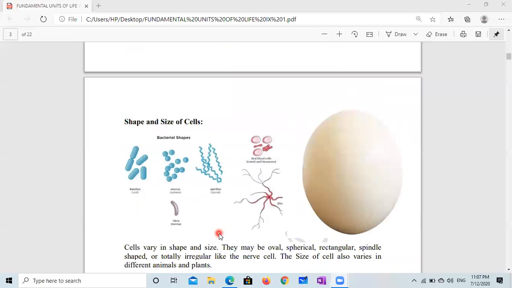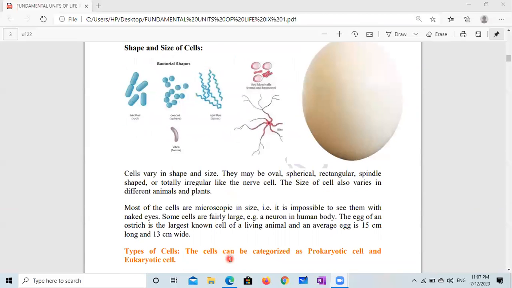When we come towards the shape and size of cells, cells vary in shape and size. They may be oval, spherical, rectangular, spindle shaped, or totally irregular like the nerve cell. The size of cells also varies in different animals and plants.